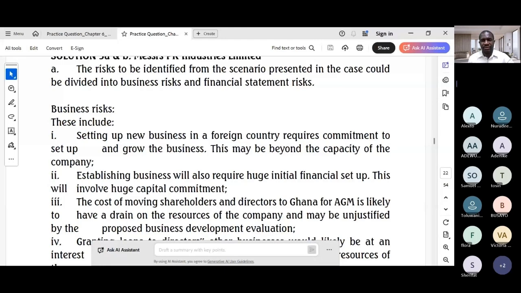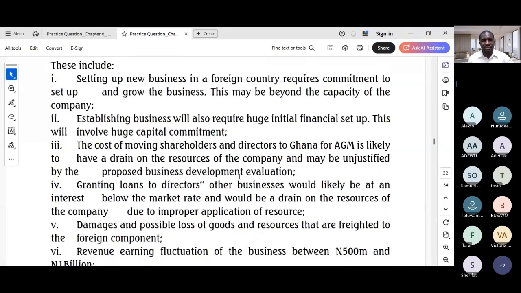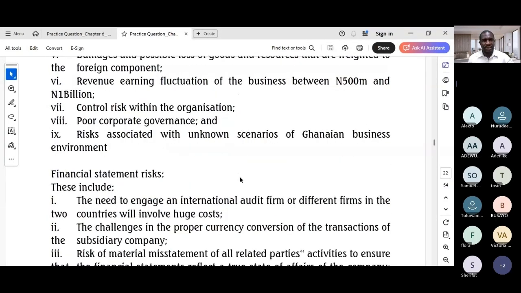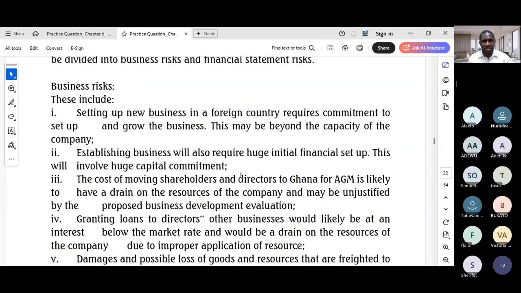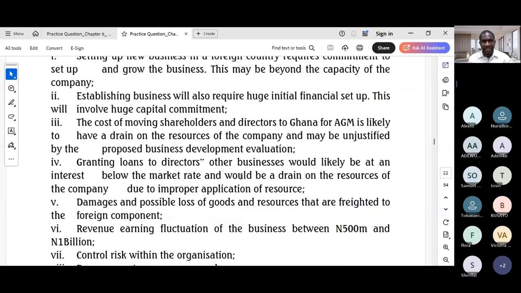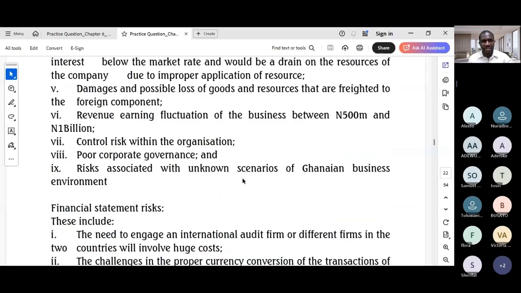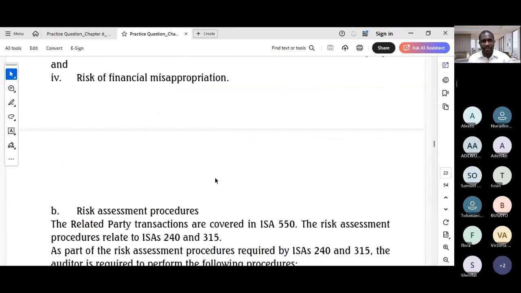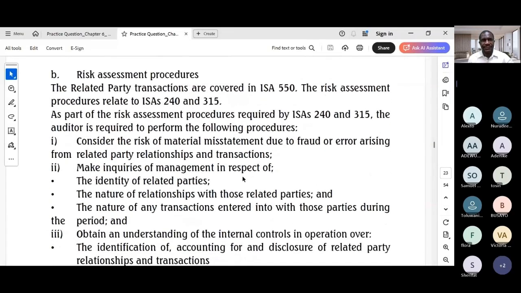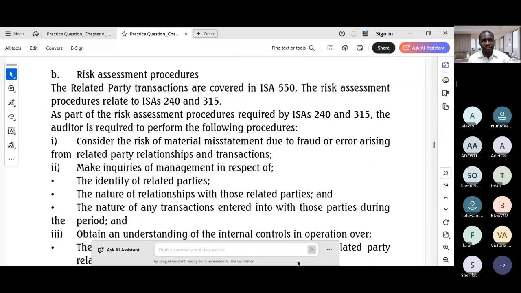So your thoughts should generally center around those risks. So in the solution, you see delineated business risks and financial statement risks. Read through and practice with this. And for the B part, we're asked to discuss the risk assessment procedures that the auditor needs to adopt as required by ISA 550. So what do you write?